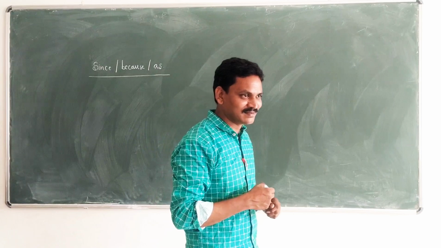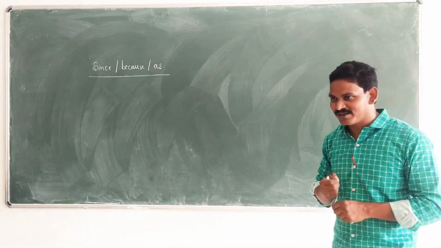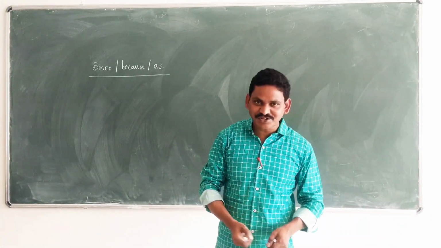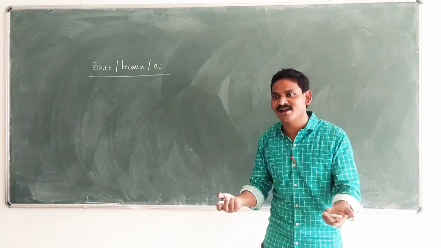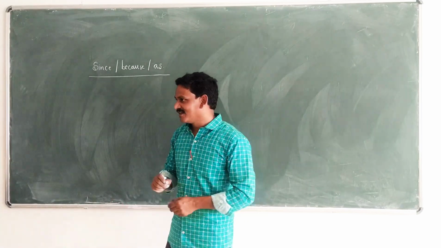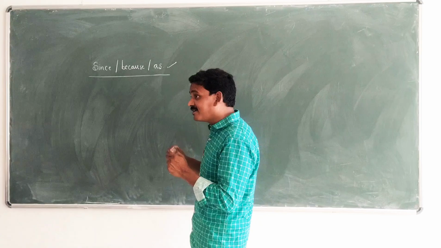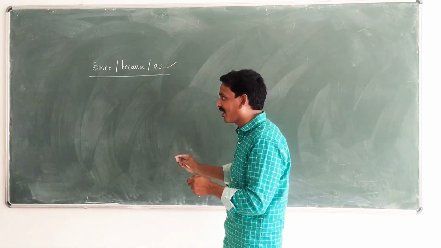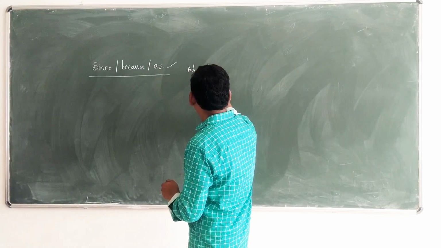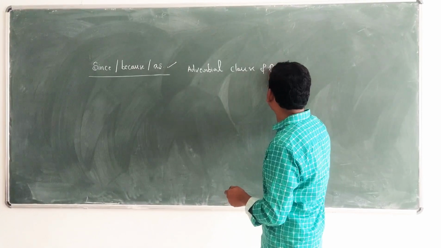I am absent since I am not feeling well. She was absent because she was suffering from fever. As she was suffering from fever, she didn't attend the class. Understand? So they indicate reasons, so these conjunctions are subordinate conjunctions that introduce one kind of adverbial clause, that is, adverbial clause of reason. Okay.